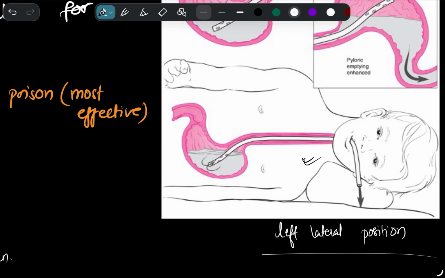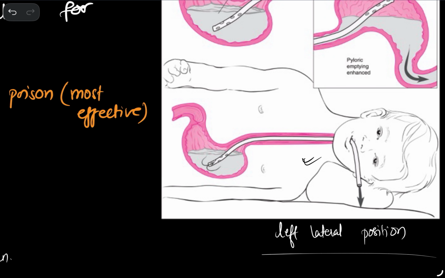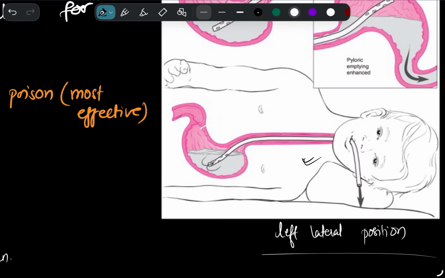Tell me what was the main aim of gastric lavage. The main aim of gastric lavage was to wash away the poison before it has reached the intestine. So we must not let that poison go into the intestine, whatever evacuation we are doing, whatever fluid this is, it must not go into the intestine. So to prevent it from going into the intestine, whenever a person is lying in left lateral position, as you can see the pylorus is facing upward.